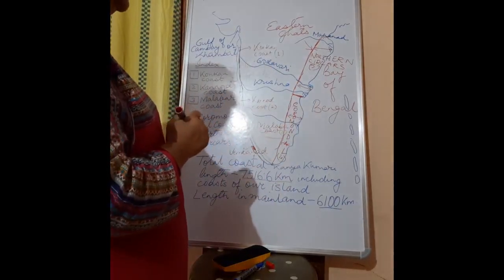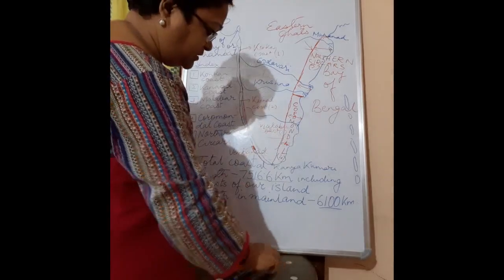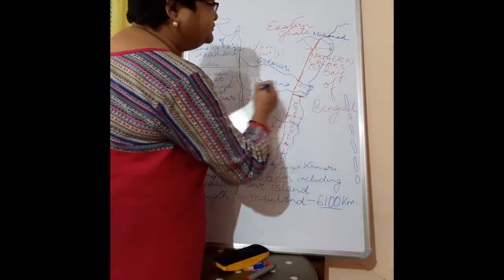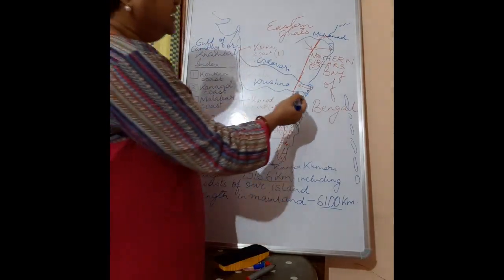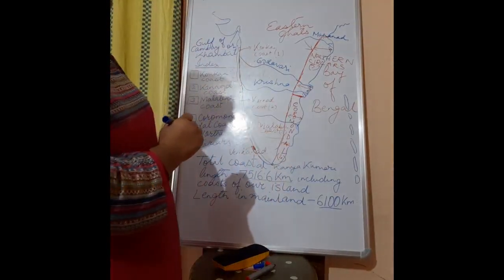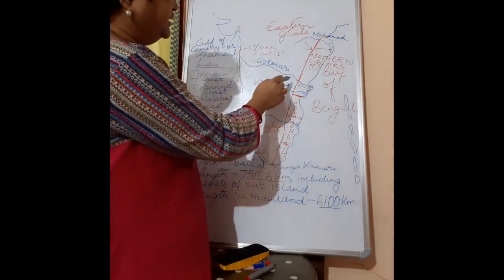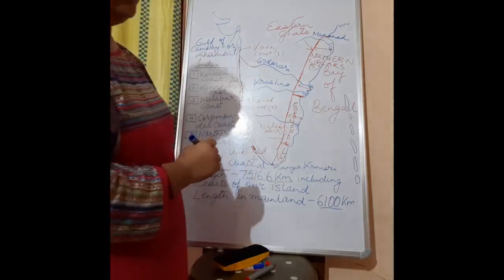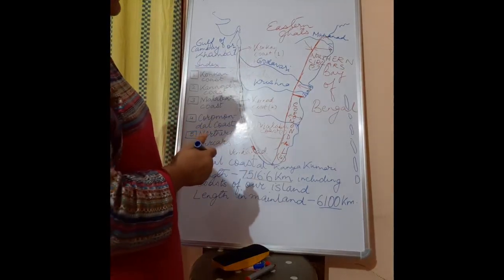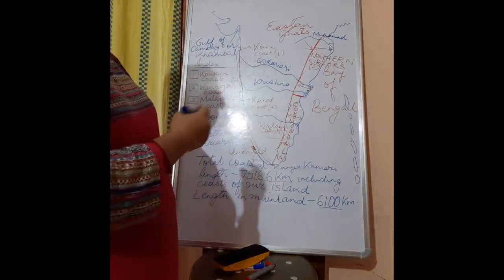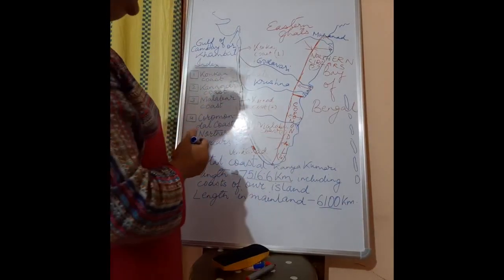So here, children, we have one small lake which is known as Pulicat Lake. In fact, it was in the coast portion, but due to deposition by the Godavari and Krishna rivers, it has come inland within our Indian territory. Otherwise, it was in the coastal portion previously.